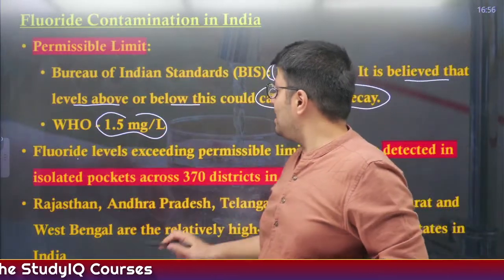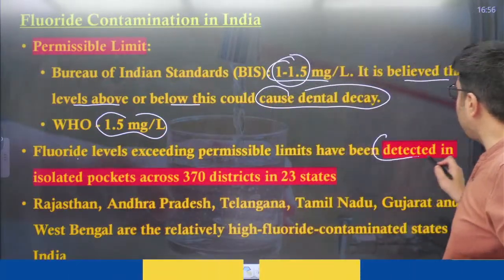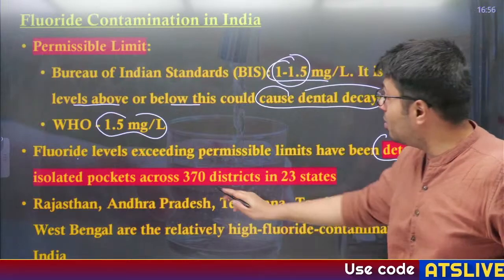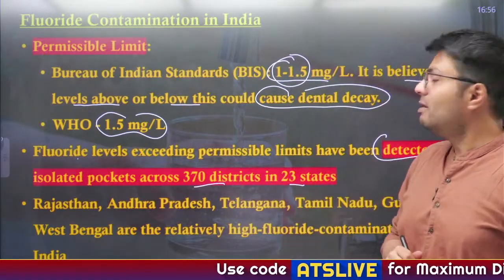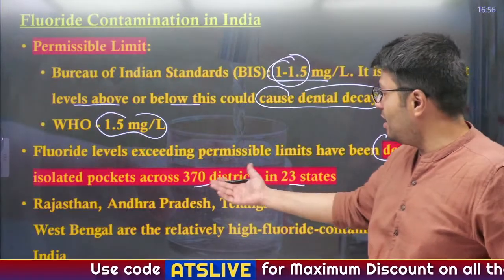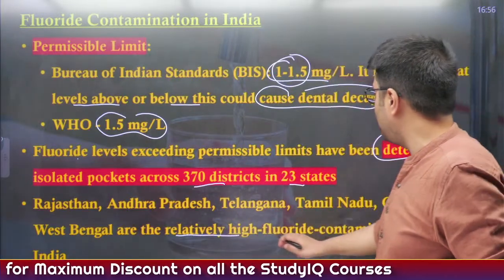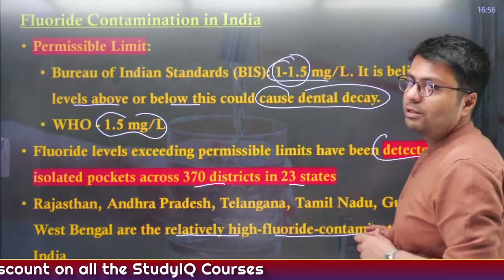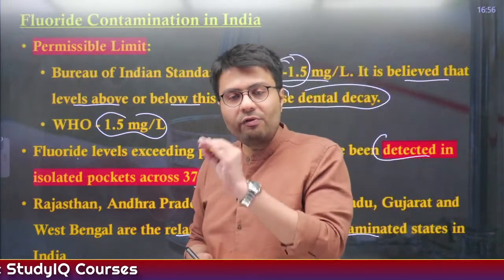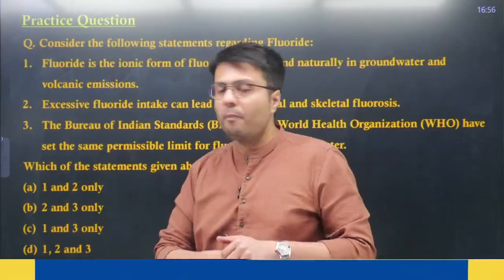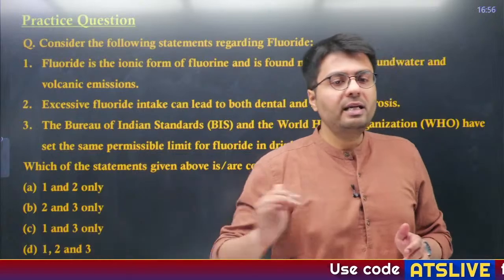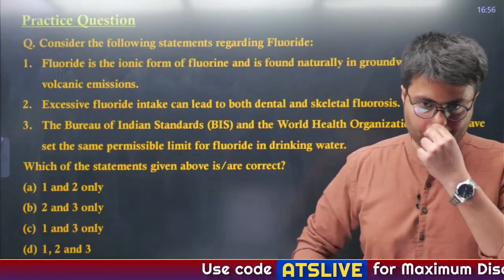Now fluoride levels exceeding the permissible limits have been detected in isolated pockets across 370 districts in 23 states in India. Rajasthan, Andhra, Telangana, Tamil Nadu, Gujarat and West Bengal are relative states where high fluoride contamination has been found in India. So these are the facts that you need to know about fluoride pollution. Now let's see if you are able to solve this question.